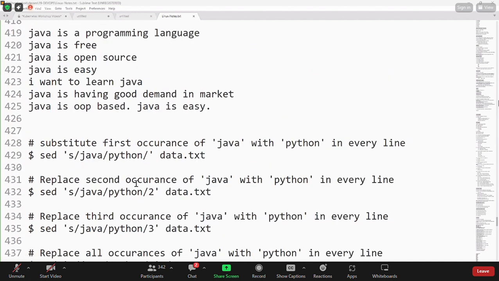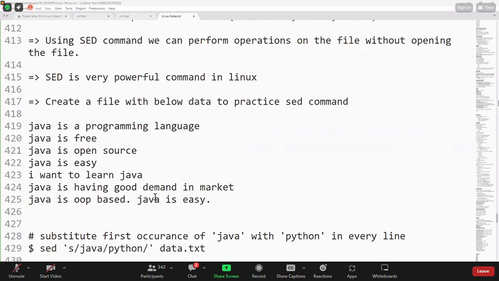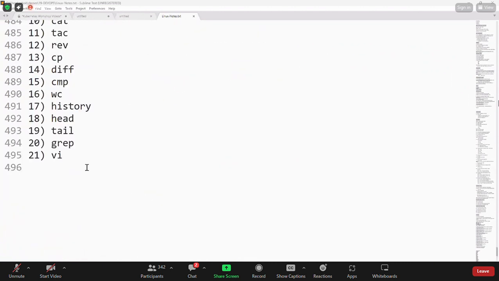Let us see the commands that we have practiced as of now. One more command that we have learnt, the sed command, a very lengthy command, guys. We discussed the sed command, which is the stream editor command, used to process the data.